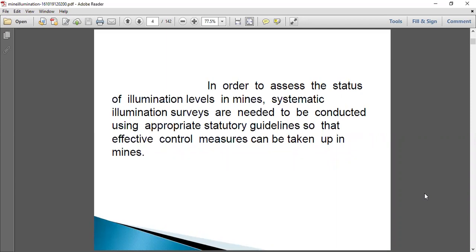In order to assess the status of illumination levels in mines, systematic illumination surveys need to be conducted using appropriate statutory guidelines so that effective control measures can be taken up in mines.